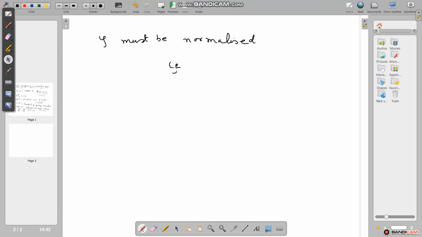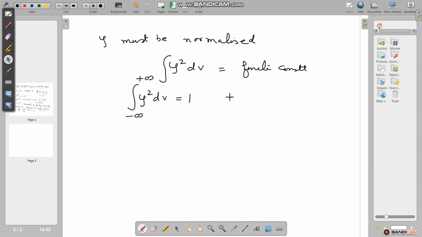It means the integration of psi square dv should be a finite constant. If the integral of psi square dv from minus infinity to plus infinity is equal to 1, then it is known as the normalized condition.